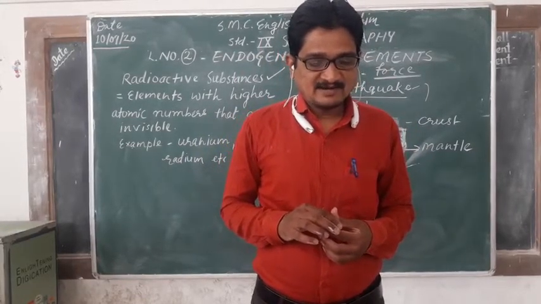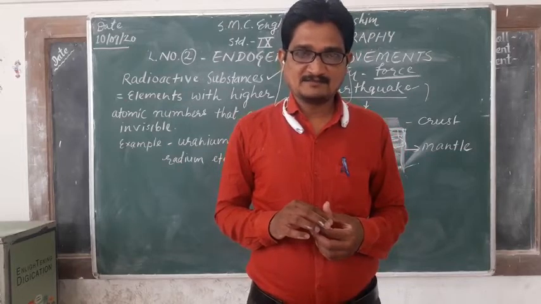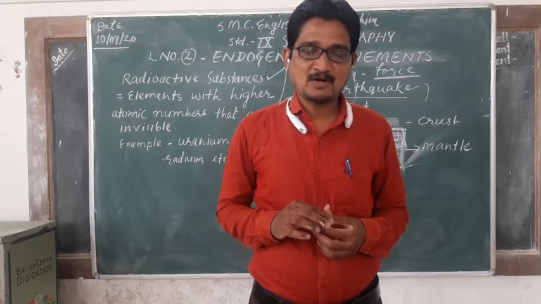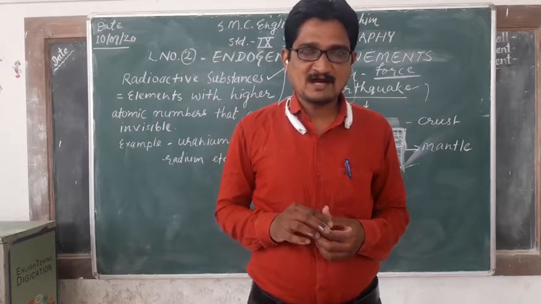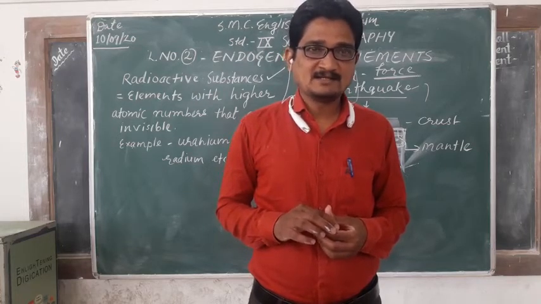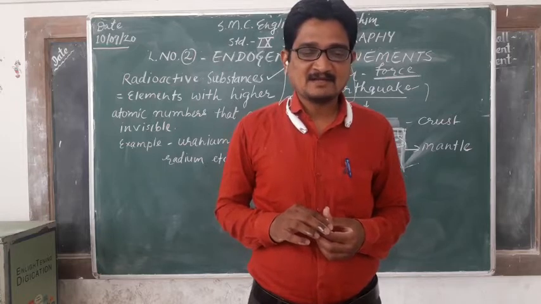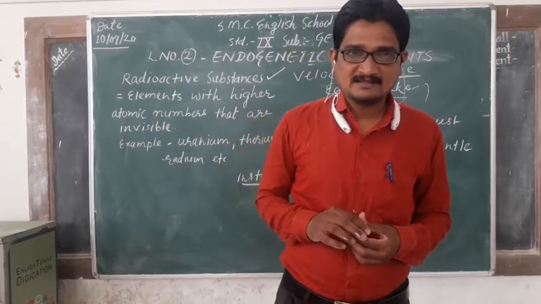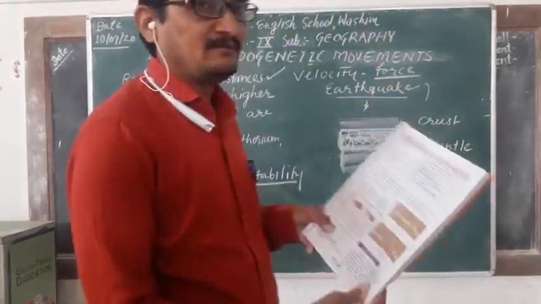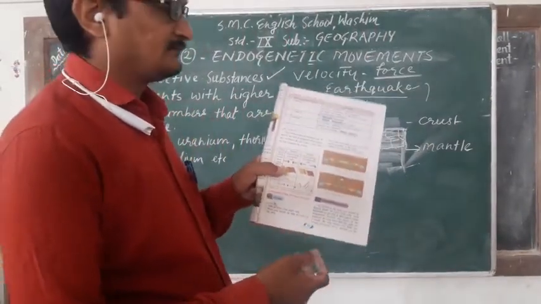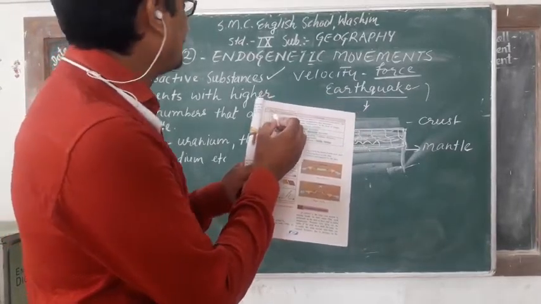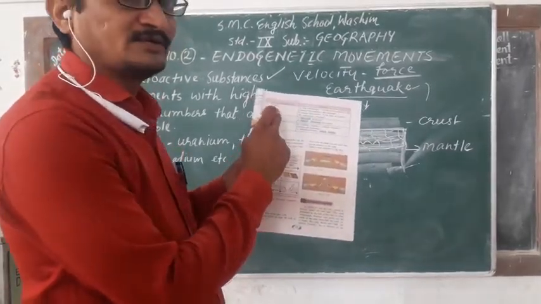The movements are classified on the basis of their velocity, force, direction and the landforms they produce. So which type of landforms are produced due to velocity, force and all these movements? All these classifications are given. Classification of internal movements is in the next box. The basis of classification is given, and which type of movements occur is also given. See, the basis of classification: first, velocity, which means force, energy.